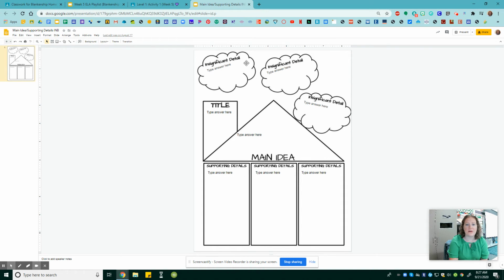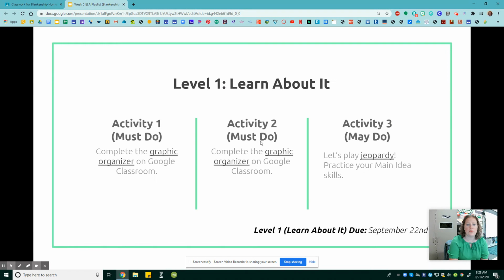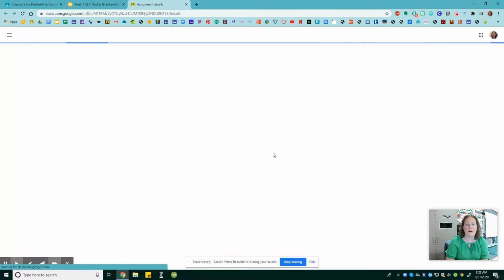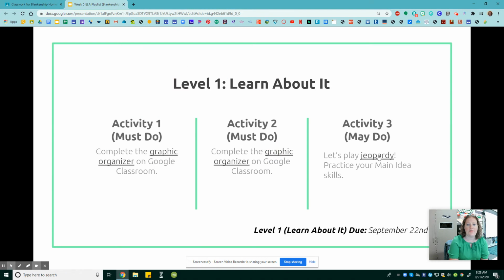An added bonus, though, is I want you to think of insignificant details. You might be wondering, what does insignificant mean? That's not important. So what are some not important details that don't support the main idea? So that is your level 1, activity 1. And then, like I said, your second activity is the exact same thing, except this time just choose a different article. So if you did left-handed for the first one, maybe do caffeine for the next one. And if you want some extra help with main idea, click on that Jeopardy.